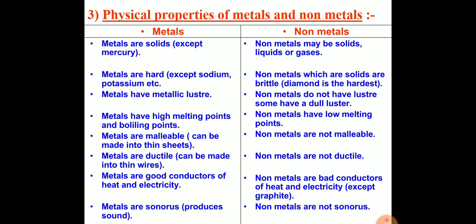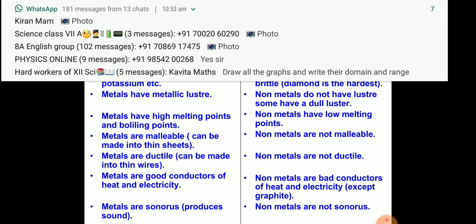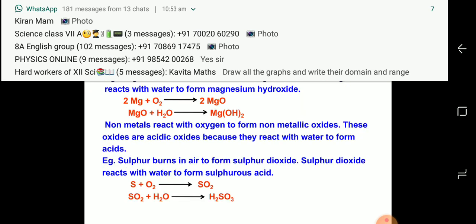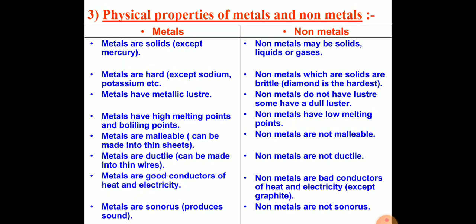Metals are solid, clear? All the metals are solid, but there are a few exceptions which we will discuss today, except mercury, which is liquid at room temperature. It is also a metal, but it is liquid at room temperature. Non-metals may be solid, liquid and gases, clear? So carbon, sulfur, phosphorus are solid non-metals, and bromine is a liquid non-metal.